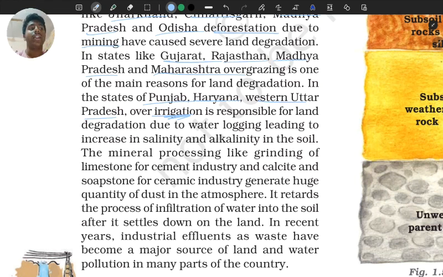Alkaline मतलब salt content ज़्यादा होना, salt या basic content ज़्यादा होना। जब you clog up a lot of water, it is coming in and it's not going there, all of those minerals will sit at the bottom or be concentrated at a particular place, right? If you go to a dam, you might feel that it's very salty because that water has been there for a long time and all of the things have settled down or concentrated in there, right? So that is the problem when we do over irrigation. So Punjab, Haryana, Western Uttar Pradesh में over irrigation.